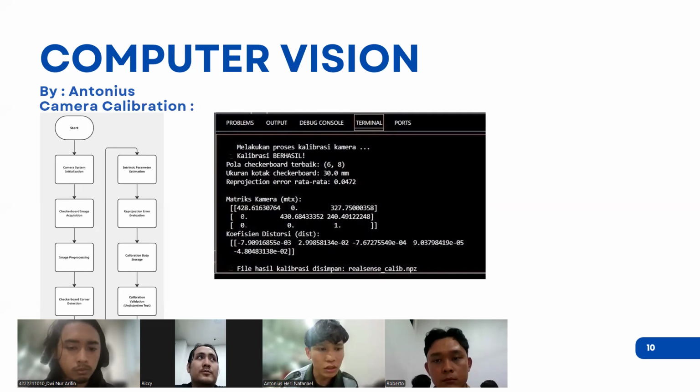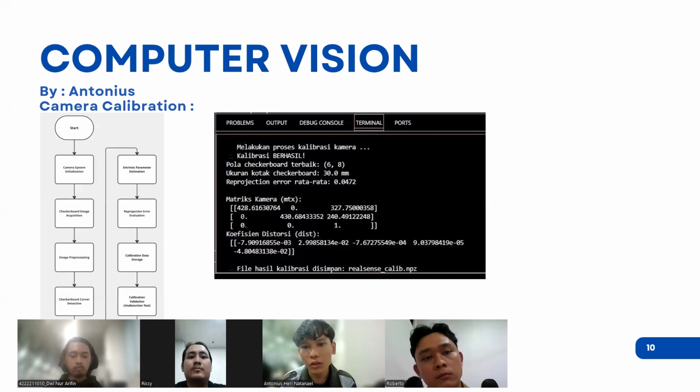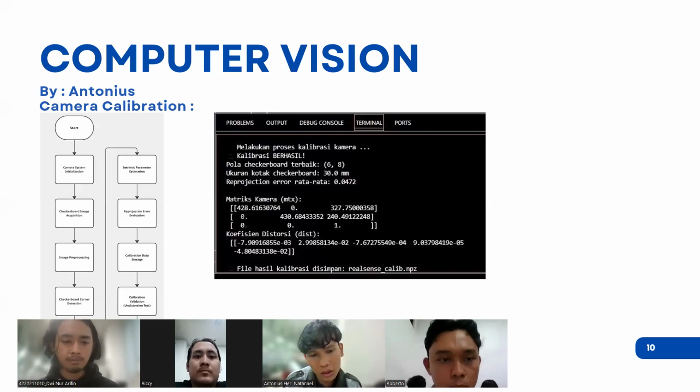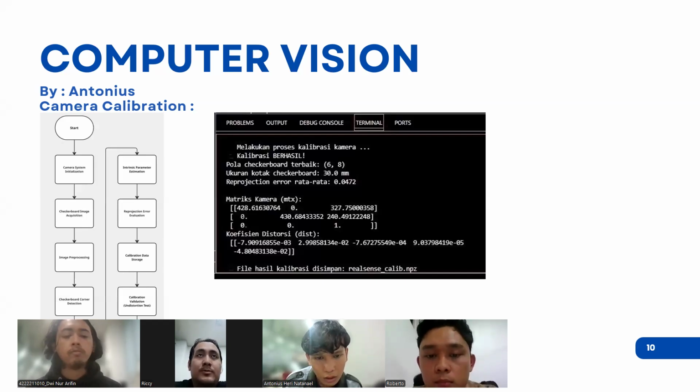Here we have a flowchart for the method of calibration, and here we see the conclusion or result of our camera calibration with the distortion coefficient here, and the projection error is 0.042472.